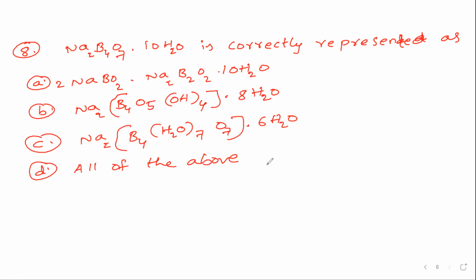So this answer is 100%. We can say it is represented in the form of Na2B4O5(OH)4 dot 8H2O, because it is correctly represented as Na2B4O5(OH)4 dot 8H2O. So answer is second option.